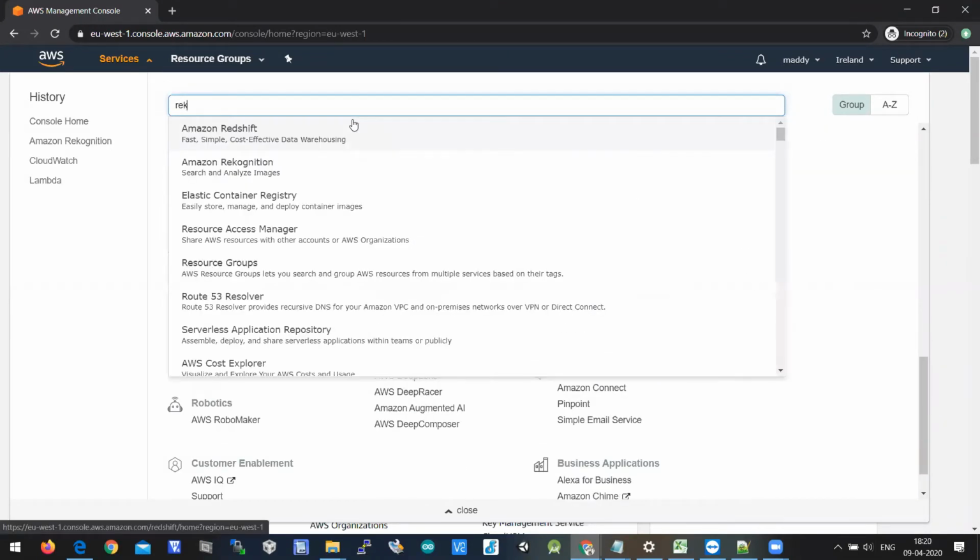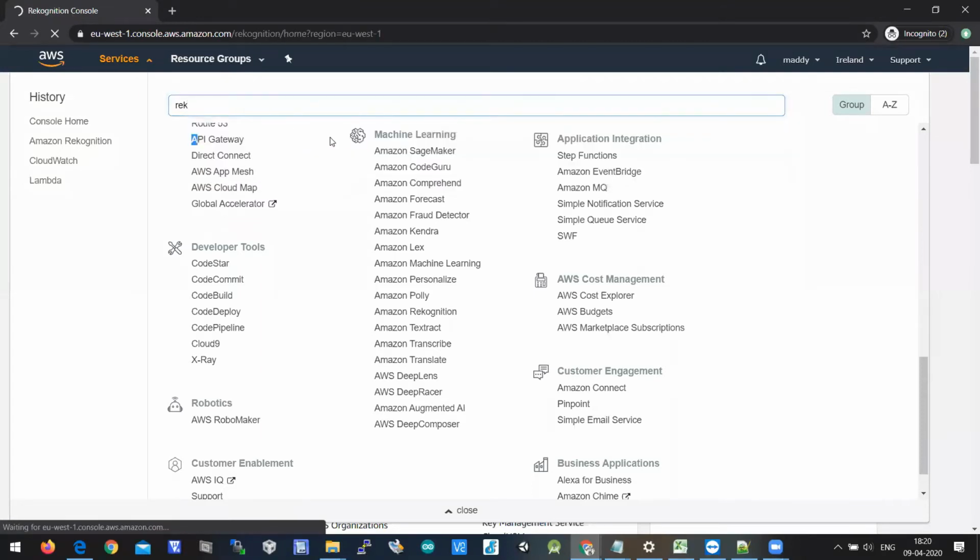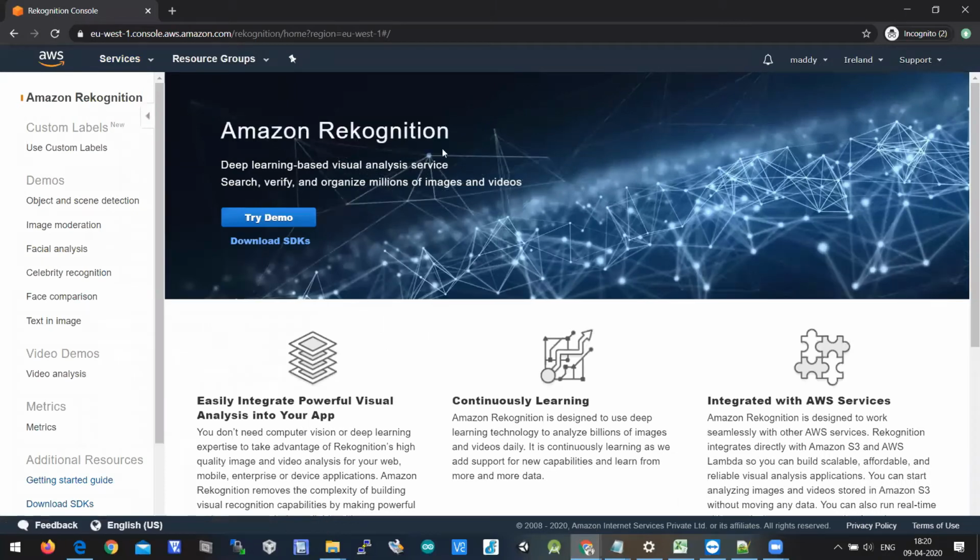Rekognition. Yeah, Amazon Rekognition. Amazon Rekognition is a service available in AWS, which is for searching and analyzing images. You need to click on it. Then the Rekognition console will open. This is the console page of the Amazon Rekognition service. Amazon Rekognition is a deep learning based visual analysis service, where algorithms like convolutional neural networks and deep neural networks are integrated.